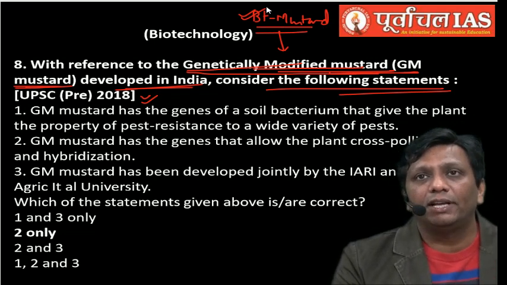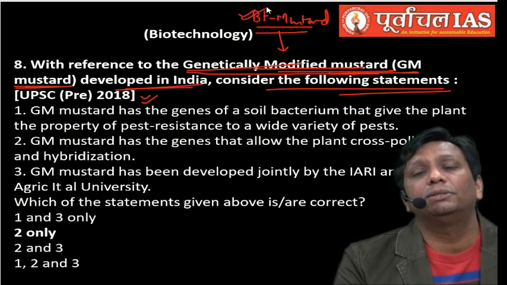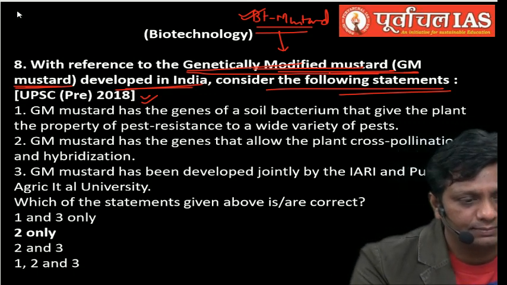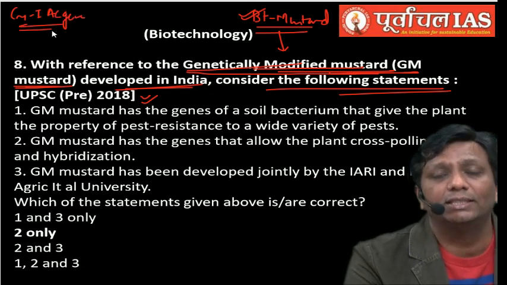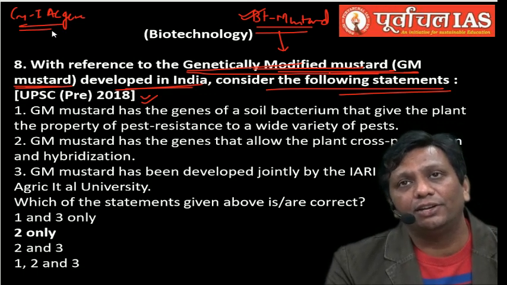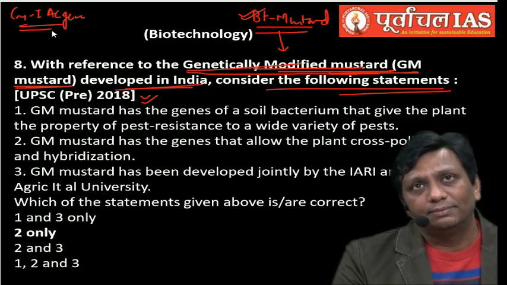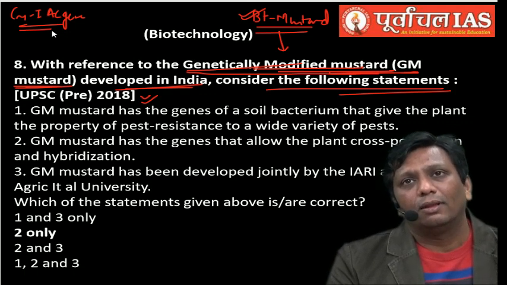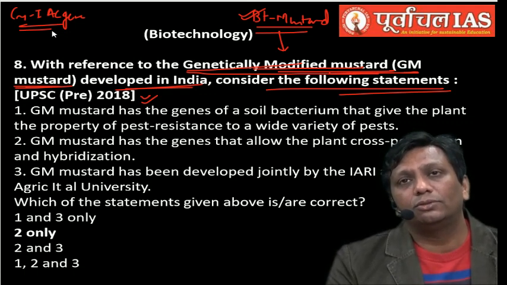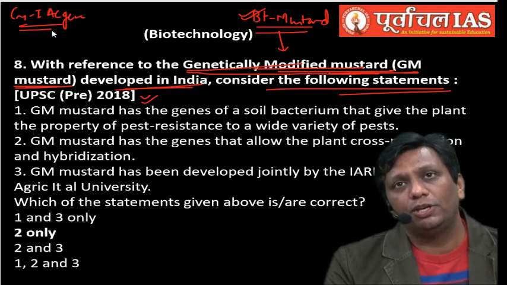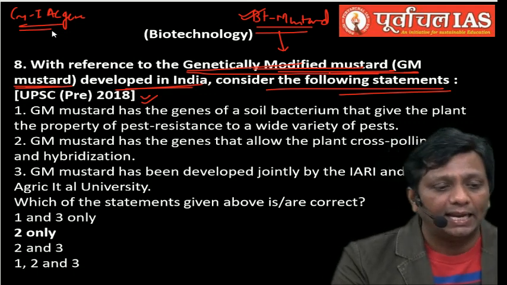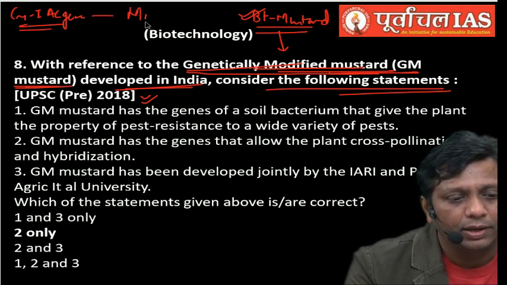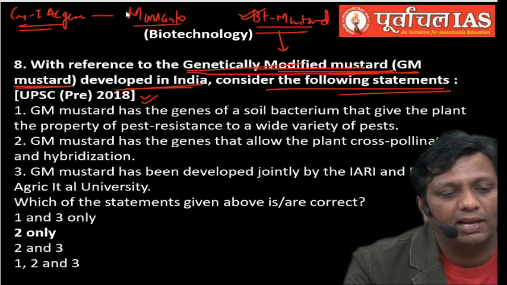BT mustard is developed with the help of a gene from a soil bacterium, a gram-positive bacterium called Bacillus thuringiensis, the Cry1Ac gene, which I will discuss in the biotechnology discussion. You transfer it from Bacillus thuringiensis into many plants, into mustard plants, cotton plants, potato, tomato, brinjal, tobacco, and they become BT crops: BT tobacco, BT potato, BT mustard, BT brinjal, BT cotton. And this is developed by the company Monsanto, an America-based company.